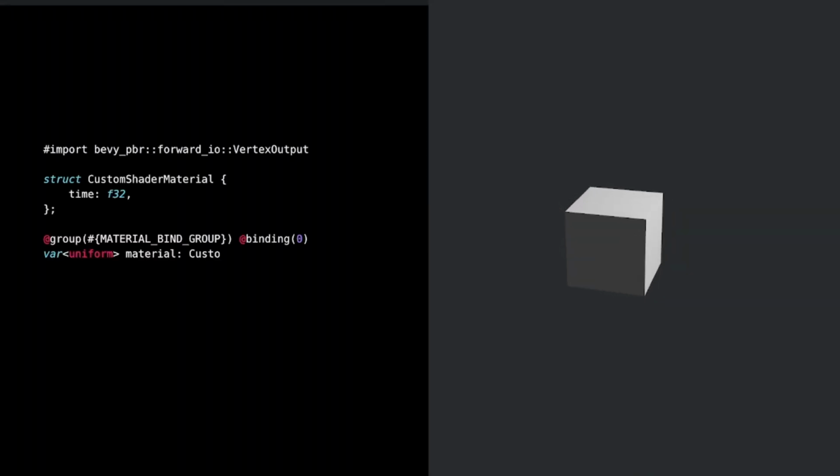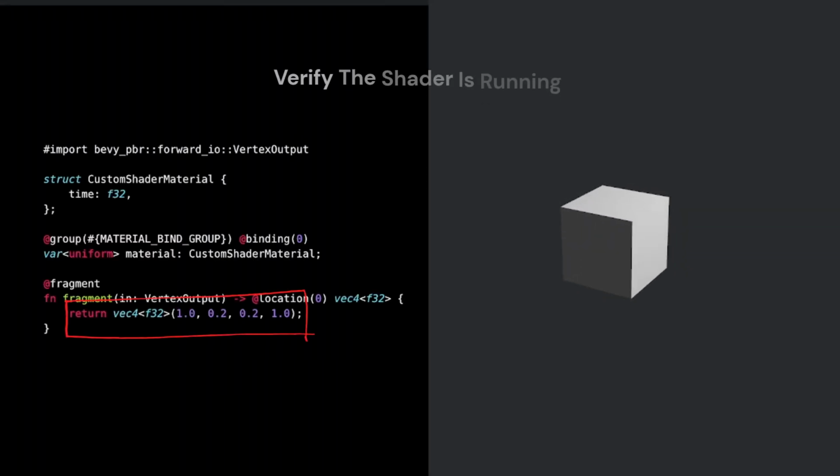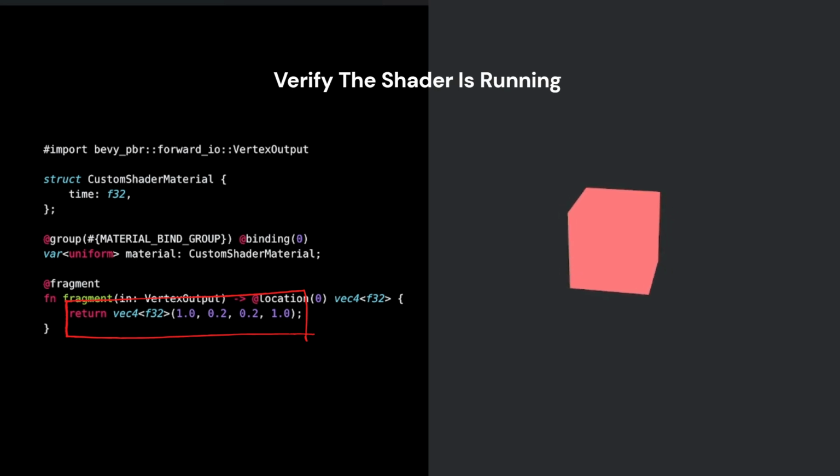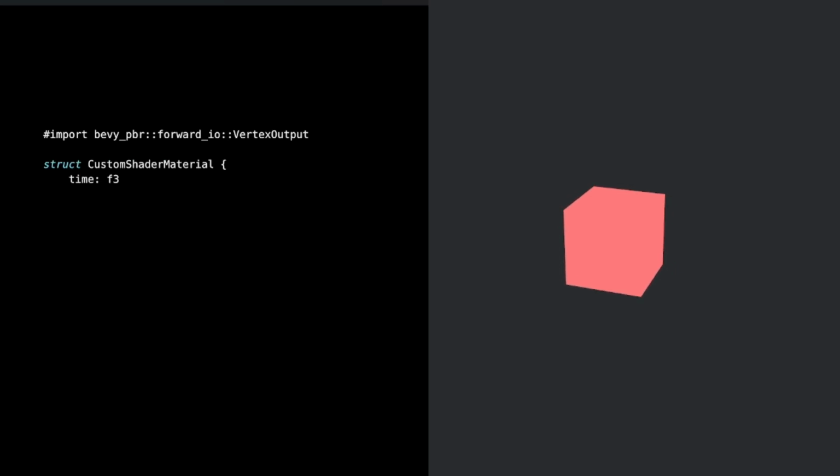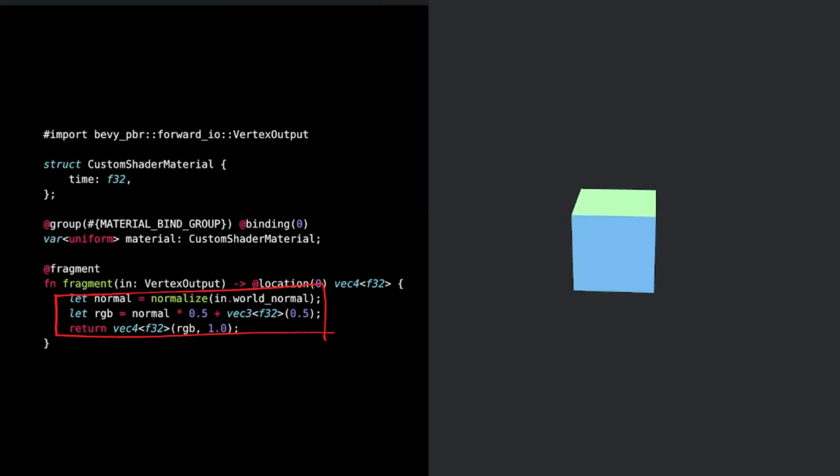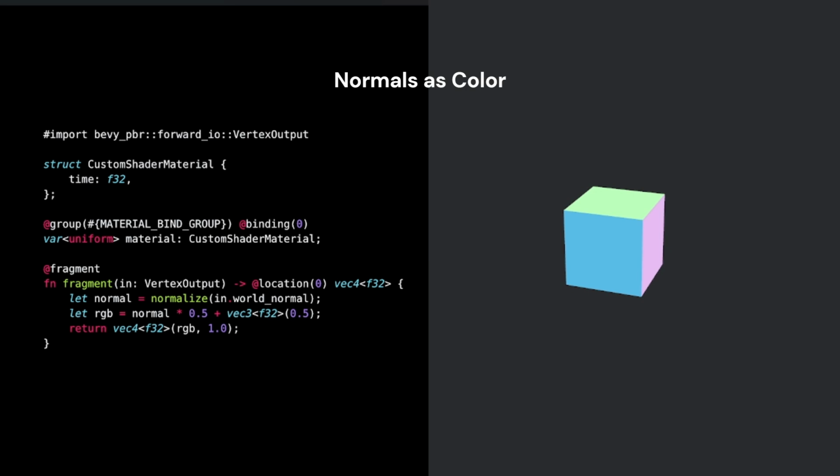Now, let's deep dive into the WGSL shader step by step. To verify the shader is connected, we turn it to red color. In the second step, the fragment shader reads the normal, which is the direction each surface is facing, and translates it directly into a color.